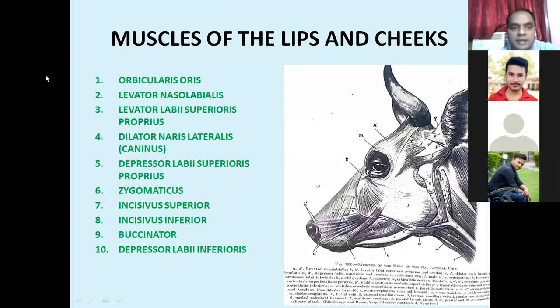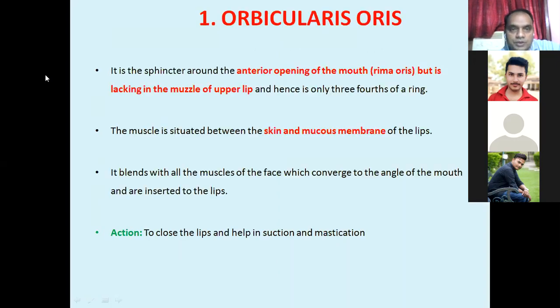Likewise, there are some other muscles like levator nasolabialis, levator labii superioris proprius, dilator naris lateralis, depressor labii superioris, zygomaticus, incisivus superior and inferior, buccinator, and depressor labii inferioris. These are the names of the muscles. We will see them one by one.